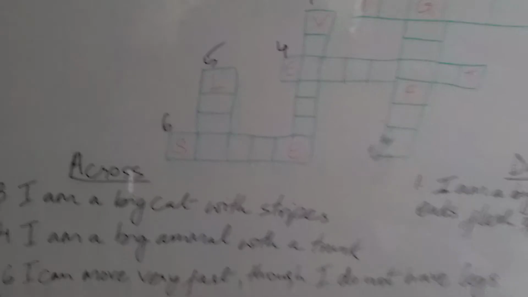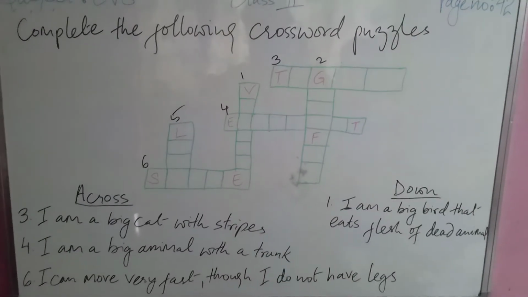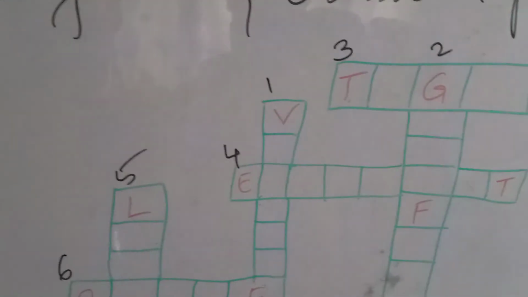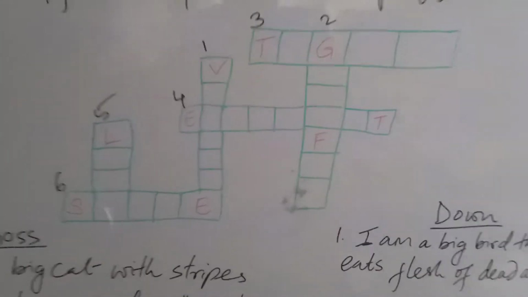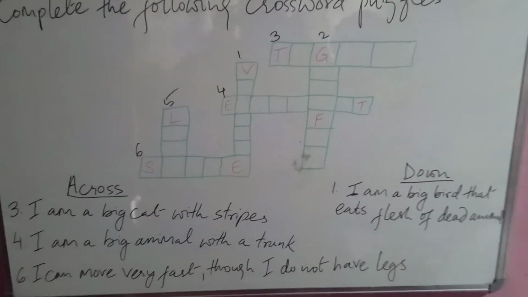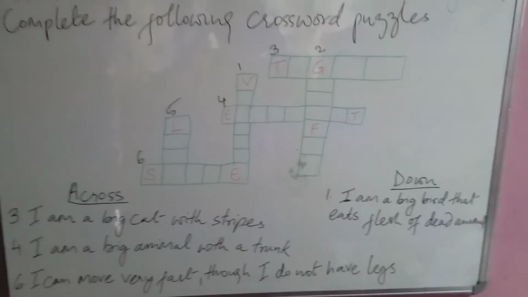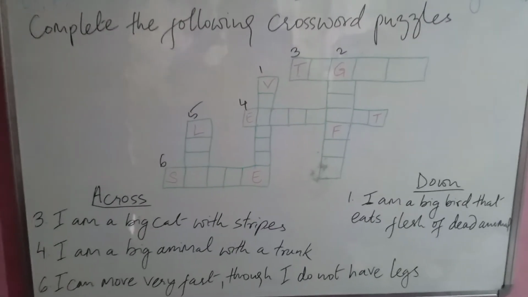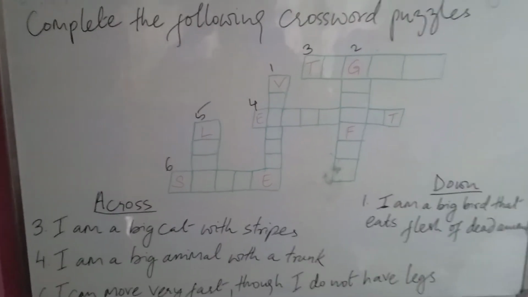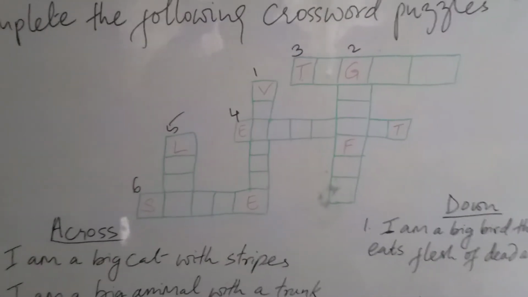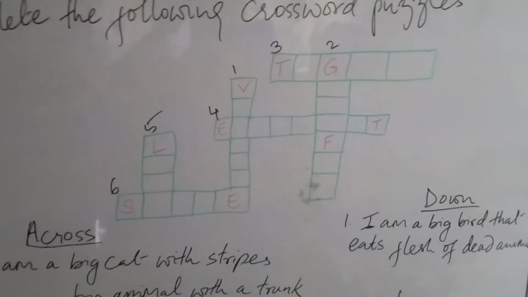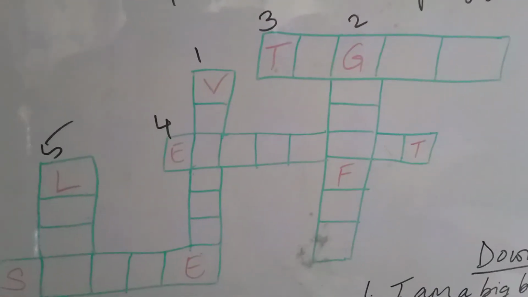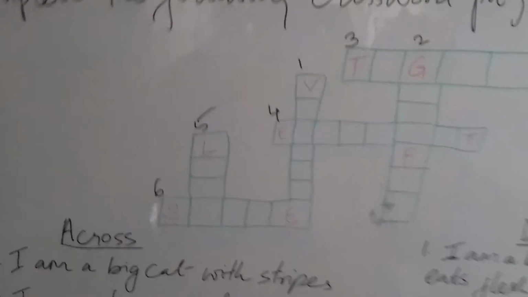And then in the down questions, this one here, number 1, I'm a big bird that eats flesh of dead animals. So you have to figure out the name of that bird and fill it in this one. Understood?